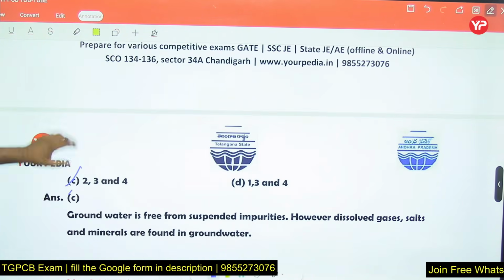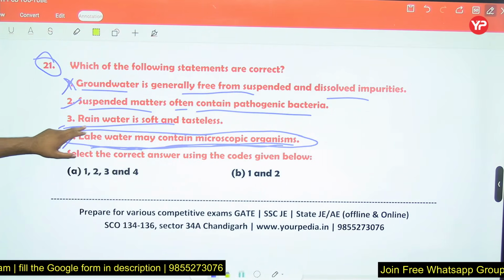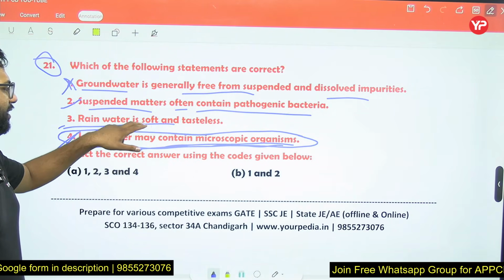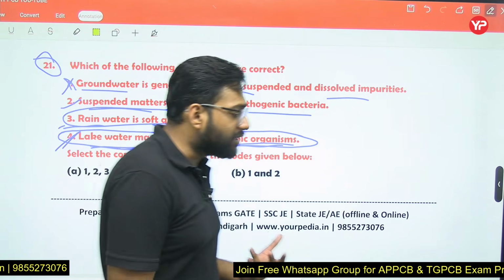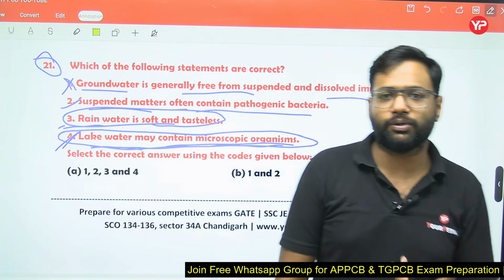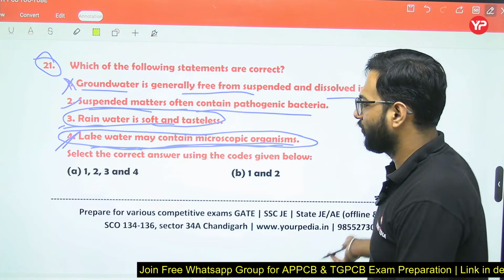Second and fourth, along with the third statement: rainwater is soft and tasteless. Generally rainwater is soft and tasteless. Why are we saying soft? Because it doesn't contain multivalent cations in a higher amount, so that's why we say it is soft.